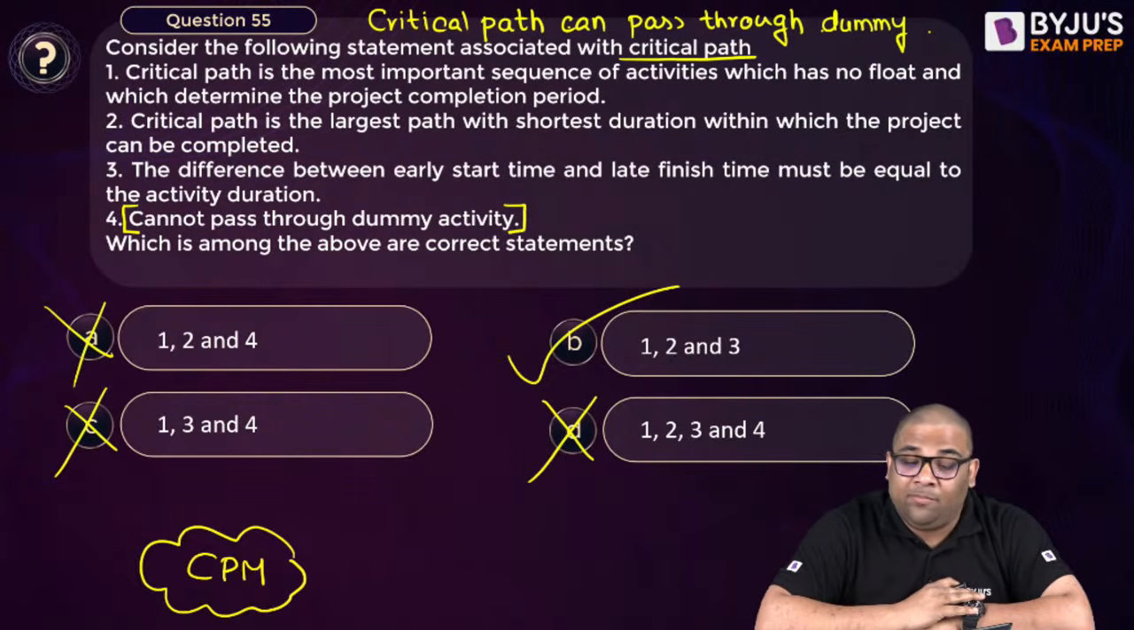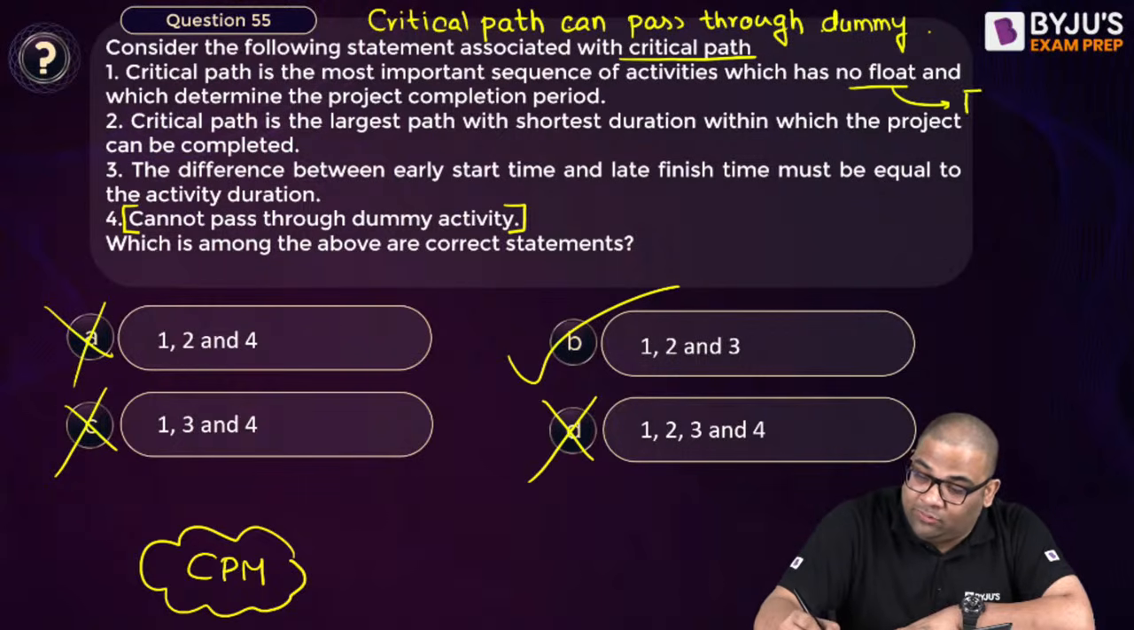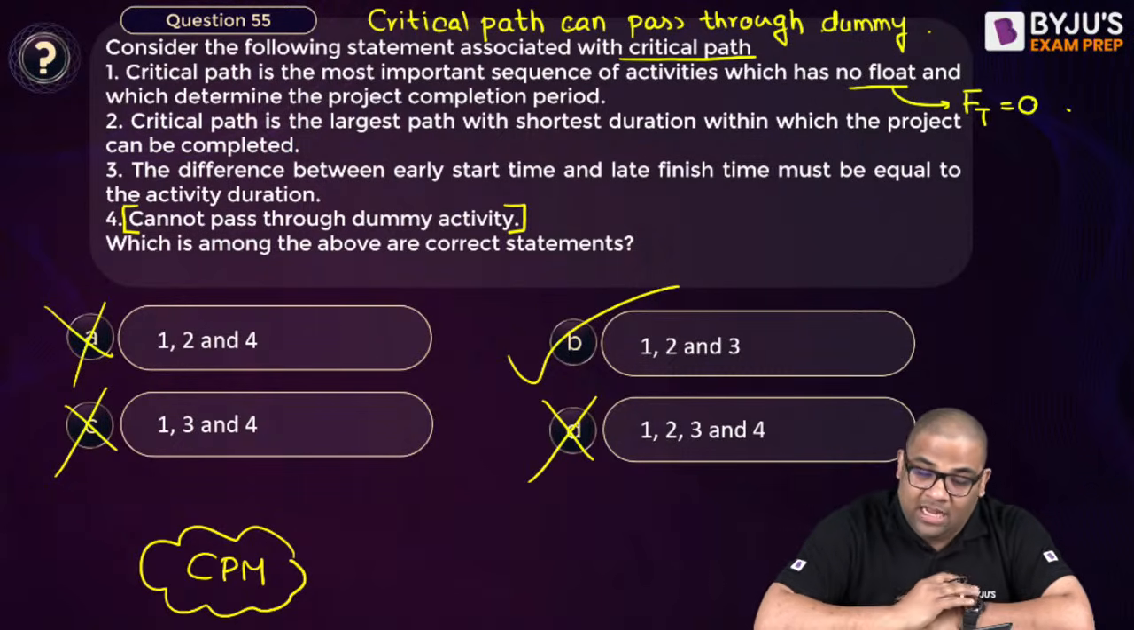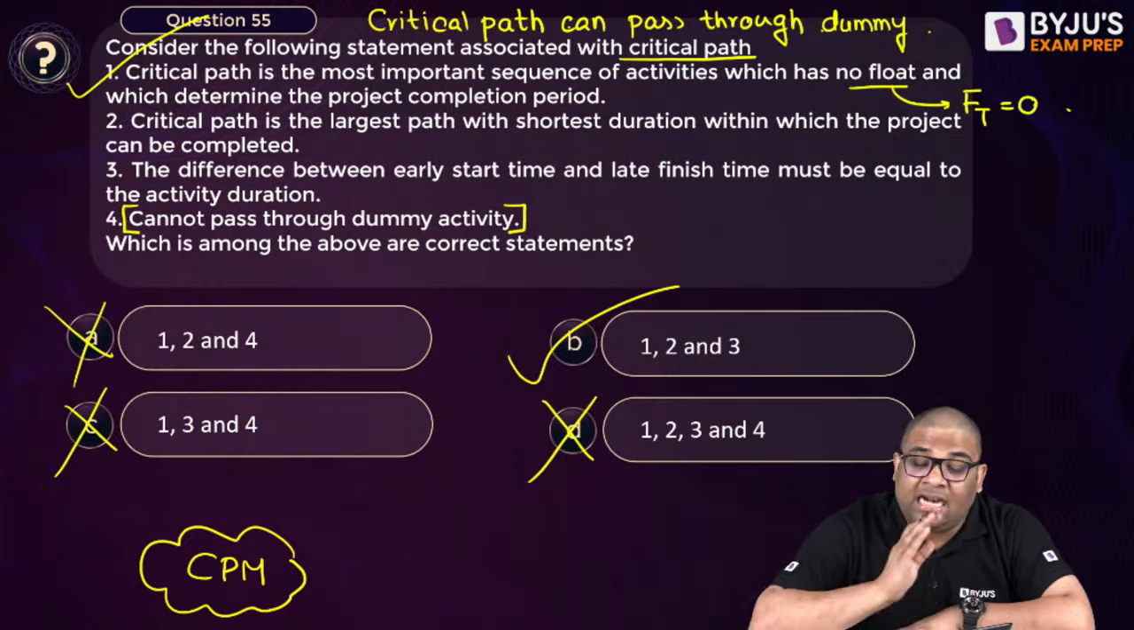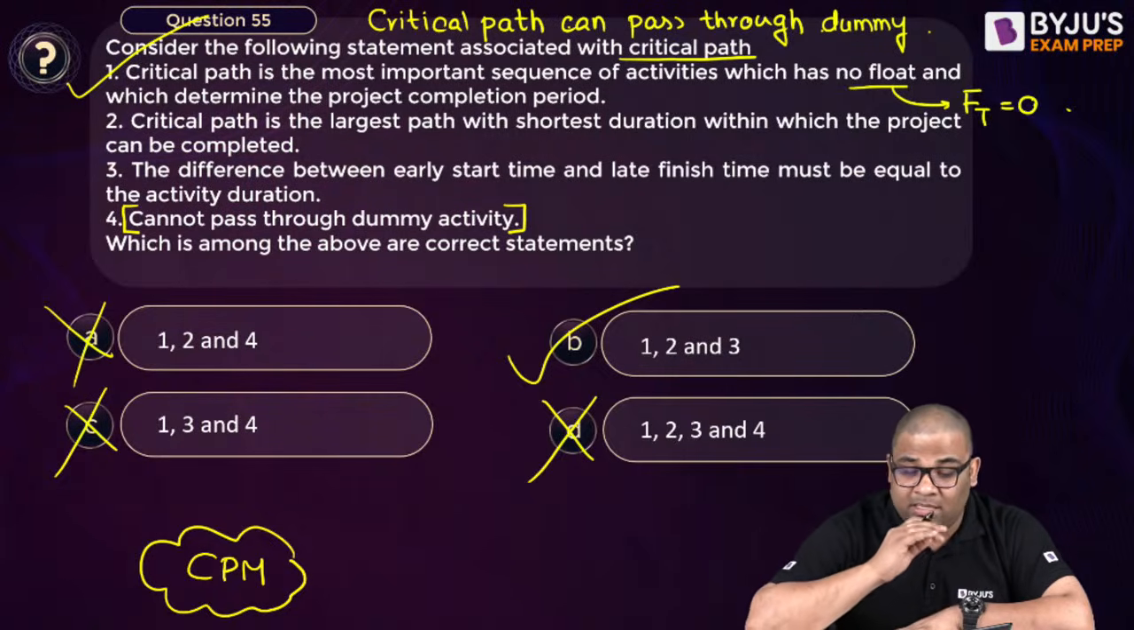Critical path is the most important sequence of activities which has no float. Yes. Total float is 0 for the activities, and it determines the project completion period. Yes, that is correct. So one is correct. Critical path, the largest path with the shortest duration. Yes, it's the largest path with the shortest duration.